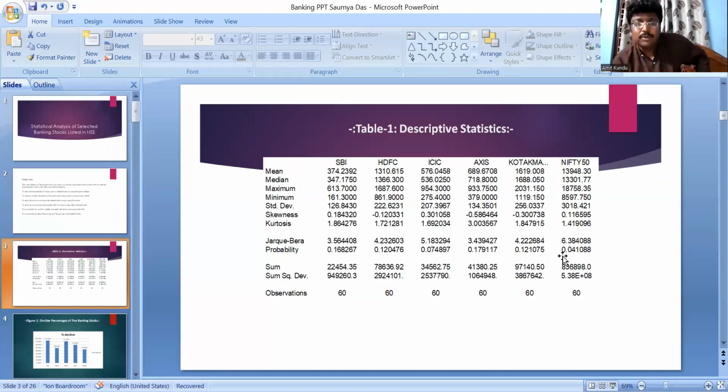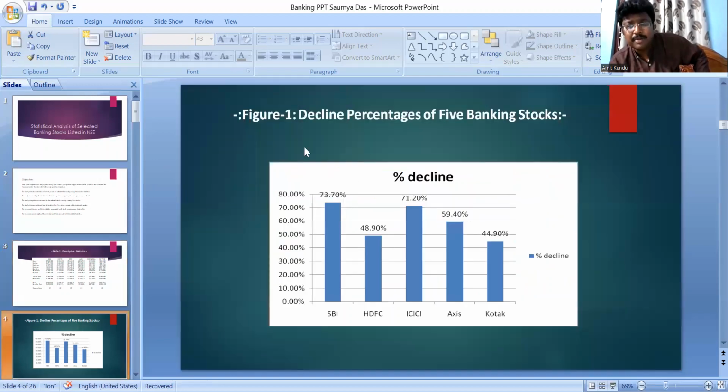So this is the descriptive statistics, and we can have a little more understanding about the health of the 5 stocks. Now this is the declining percentage of the 5 banking stocks. On the basis of the maximum and minimum values of the stocks, we have this percentage of decline, and the maximum is for the SBI, 73.70, and the minimum is for Kotak Mahindra, 44.90.